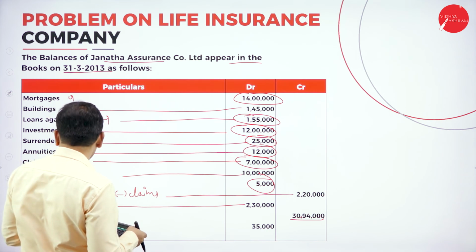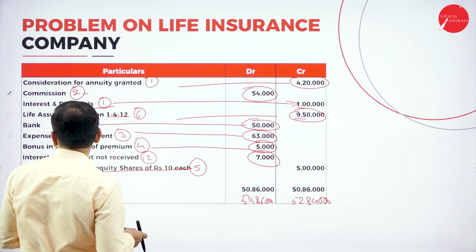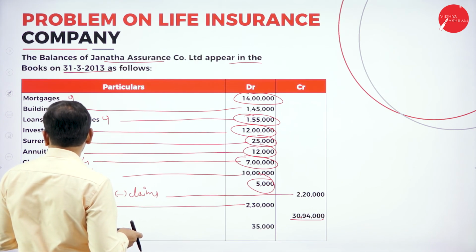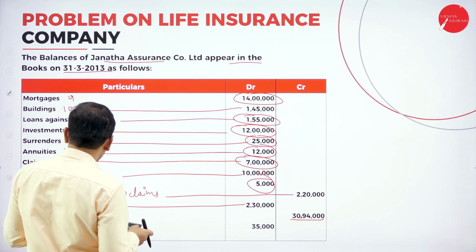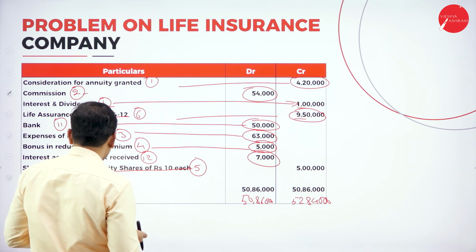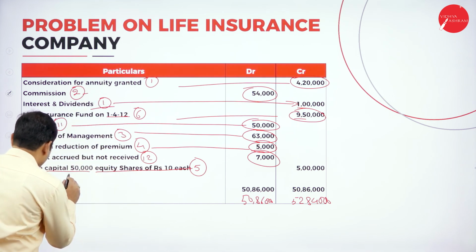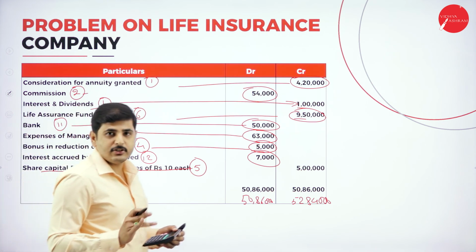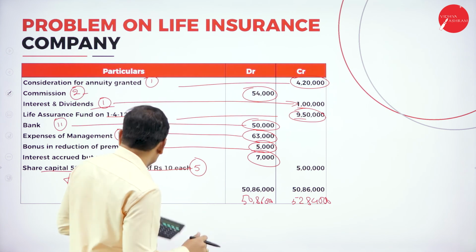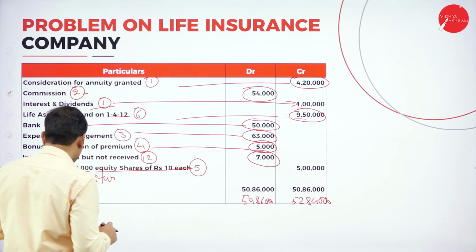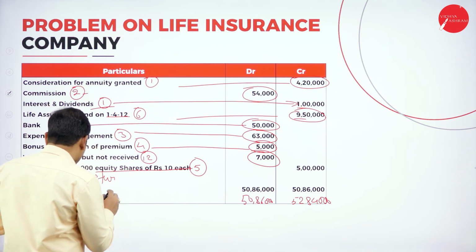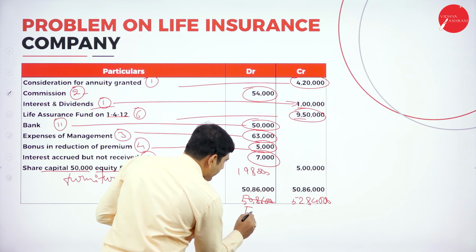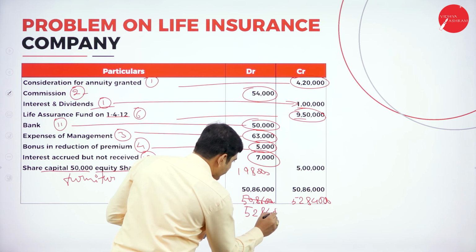we can add this difference to any fixed assets so that we can increase the balance there. Let's add one more asset, furniture. If the balance is not tallied in the trial balance, we can assume one asset may be missing. So furniture, let's add 1,98,000. Then it will become 52 lakh 84,000.